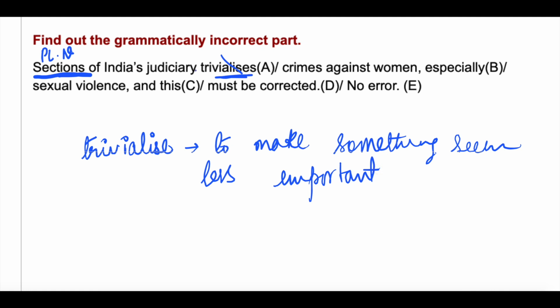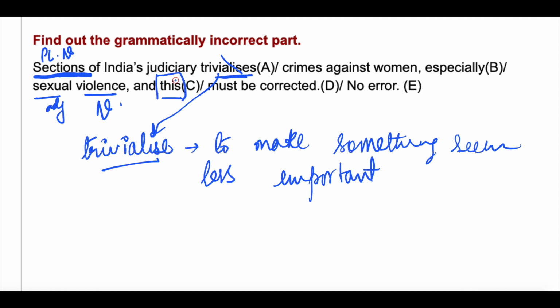So sections of Indian judiciary trivialize crimes against who? Crimes against women, especially sexual violence. So here violence is a noun. And what kind of violence? Sexual violence. This is an adjective. Sexual violence. And this means what?